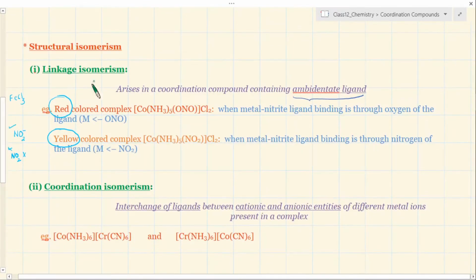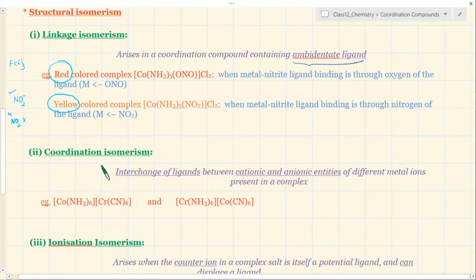The second type of structural isomerism is called coordination isomerism. This isomerism occurs when both the cation and the anion of a compound are coordination entities, and you have two different metals and two different ligands binding inside.